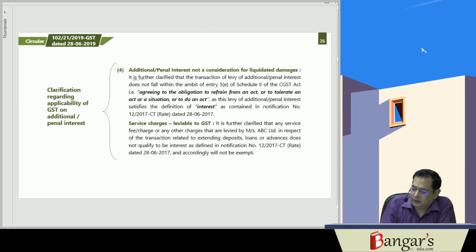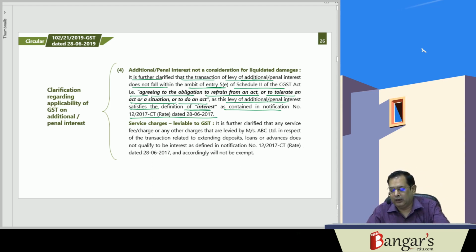Then it is further clarified that the transaction for levy of additional or penal interest does not fall under entry 5E of Schedule 2 of the CGST Act, that is agreeing to the obligation to refrain from an act or to tolerate an act or to do an act. As this levy of additional or penal interest satisfies the definition of interest as contained in notification number 12/2017 CT rate, it cannot be regarded as agreeing to the obligation to refrain from an act or to tolerate an act.